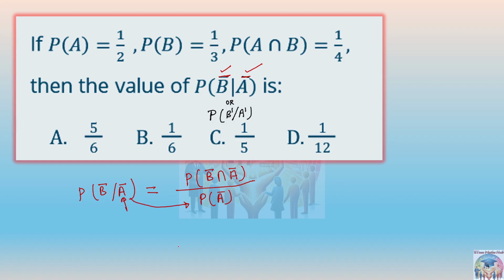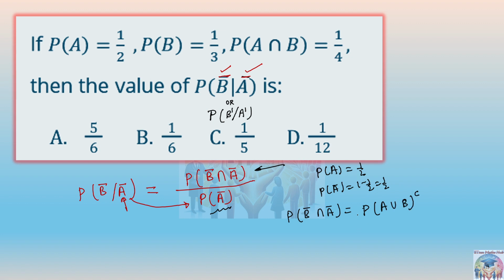Now our bigger problem is this numerator part, because the denominator we can easily find out, since we know probability of A is given as 1 by 2. So probability of A bar will be nothing but simply 1 minus 1 by 2, because total probability is 1. How to find out this probability of B complement intersection A complement? Here we are going to use the De Morgan's law, which says that probability of B complement intersection A complement can be written as probability of A union B whole complement.